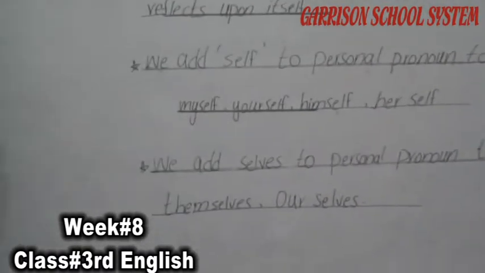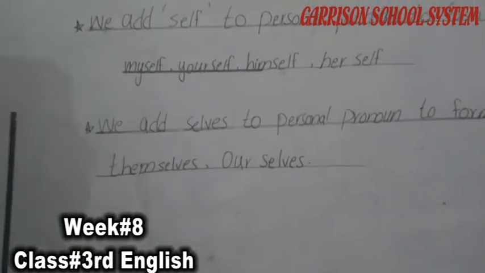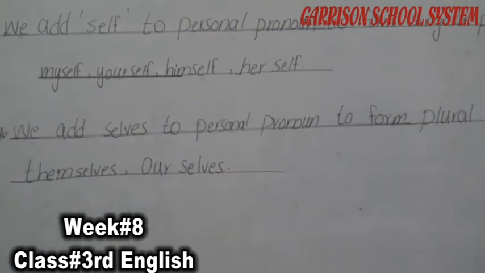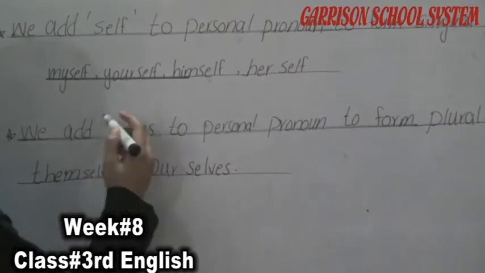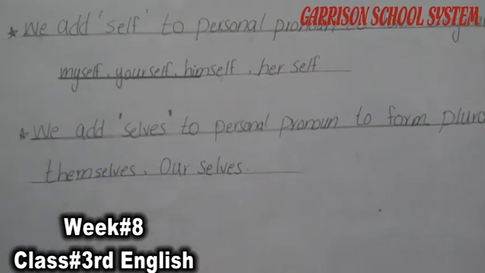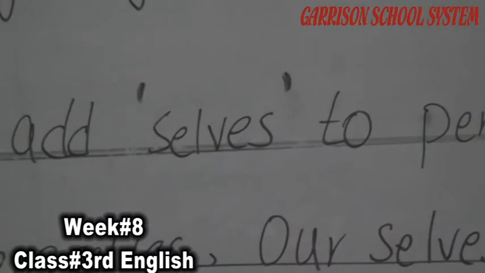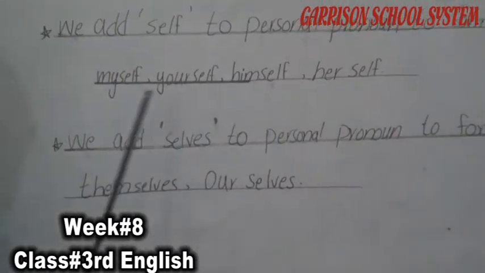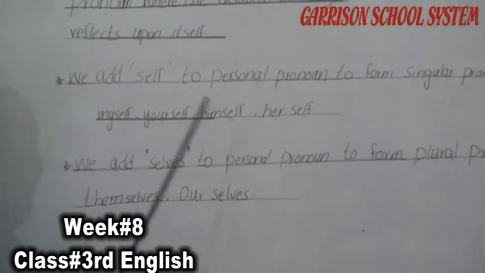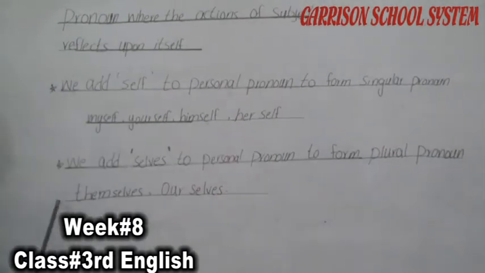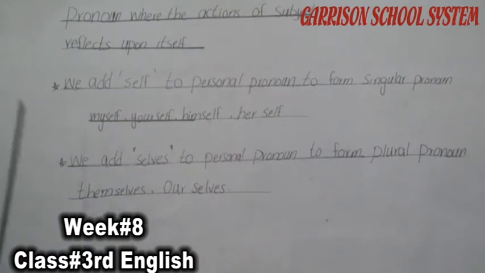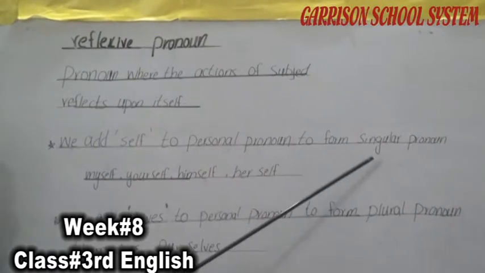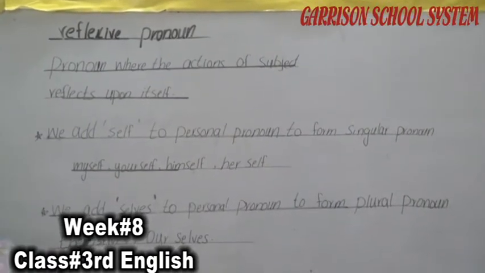But when we talk about 2 persons, 3 persons, or more, we add the word selves, S-E-L-V-E-S, for the plural. Like themselves and ourselves. When we talk about the singular pronoun, we use the word self. When we talk about the plural pronoun, we use the word selves. Now you have a clear concept in your mind of the reflexive pronoun, singular pronoun and plural pronoun.